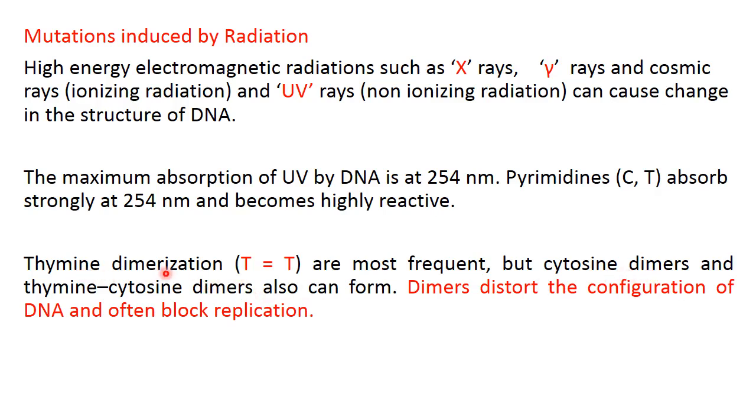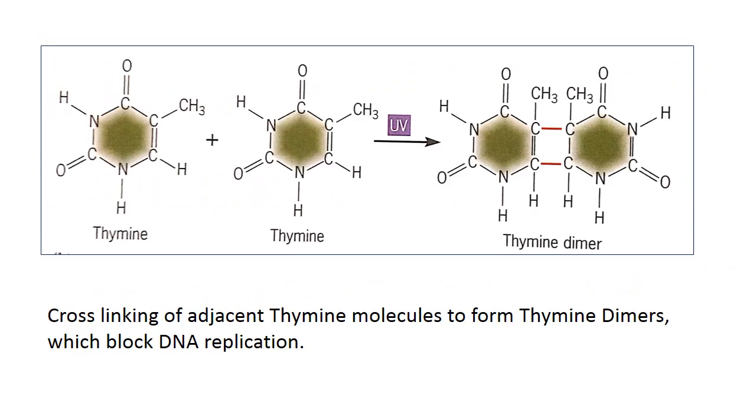The thymine dimer is the most common type of abnormality found in DNA due to ultraviolet-induced mutations. And these dimers, whenever present in the structure of DNA, distort the configuration of DNA and often block DNA replication. The slide shows two closely placed thymines present on the same DNA strand.